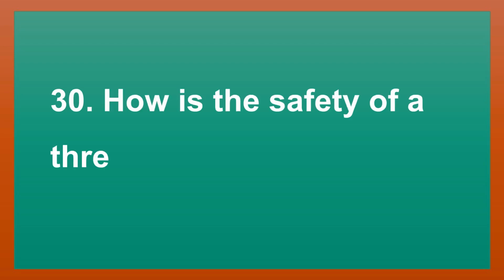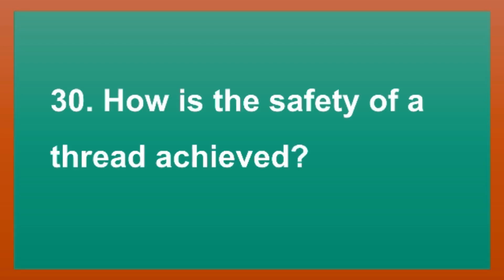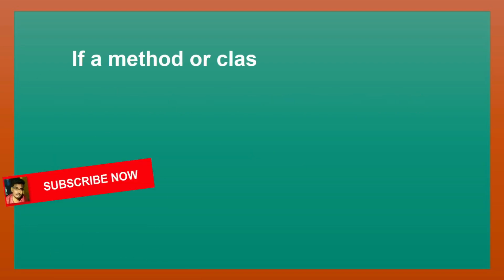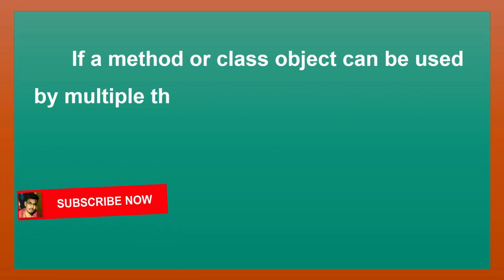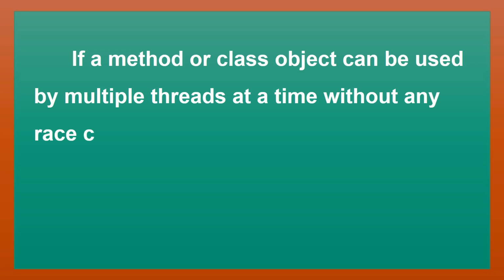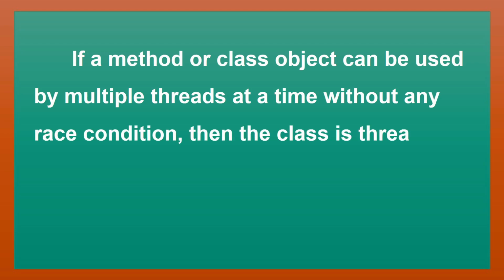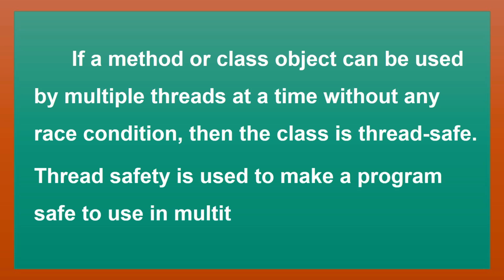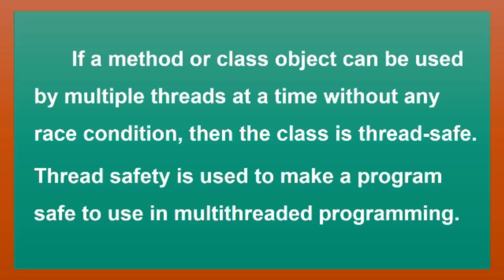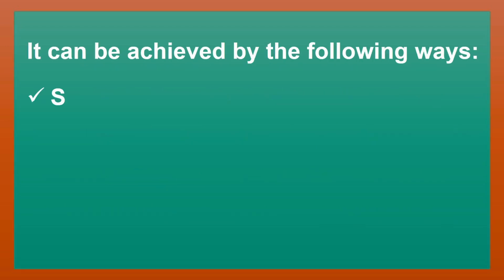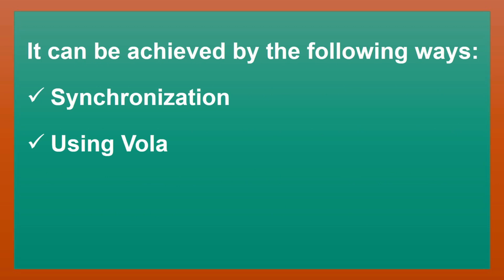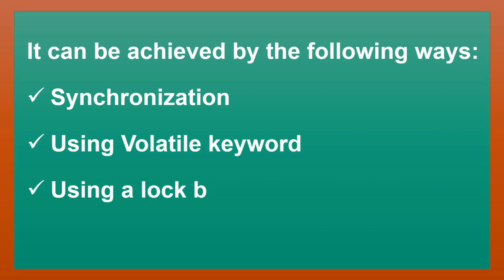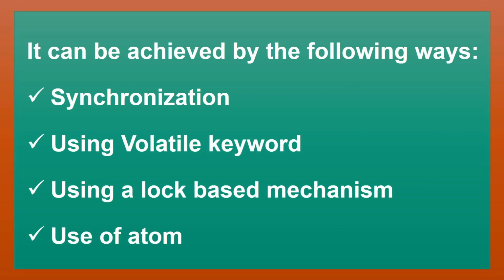How is the safety of a thread achieved? If a method or class object can be used by multiple threads at a time without any race condition, then the class is thread safe. Thread safety is used to make a program safe to use in multi-threaded programming. It can be achieved in the following ways: synchronization, using the volatile keyword, using a lock-based mechanism, and use of atomic wrapper classes.